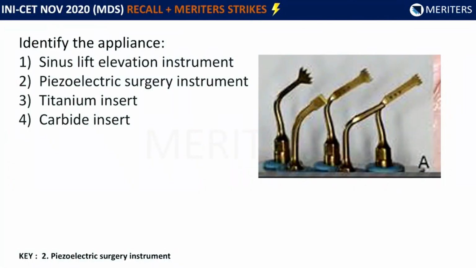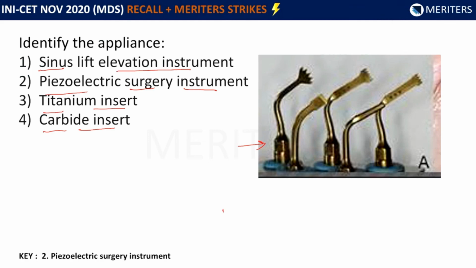The question is identify the appliance. So they've given this image over here. There are a few tips of some instrument and we have to identify what kind of an instrument this is. So it says sinus lift elevation instrument, okay. Then piezoelectric surgery instrument, okay. Titanium insert and carbide insert. Now this can be a little tricky question if we don't know exactly what the instruments are specifically meant to be. These are piezoelectric surgery instruments.